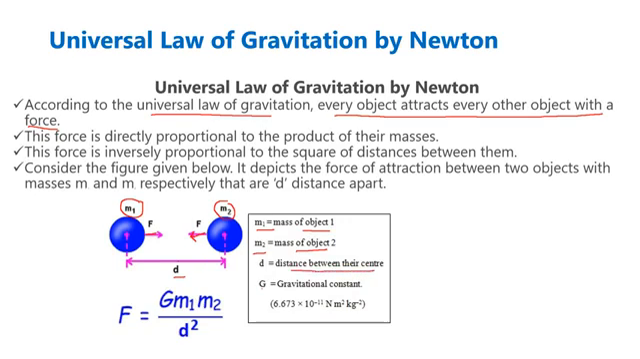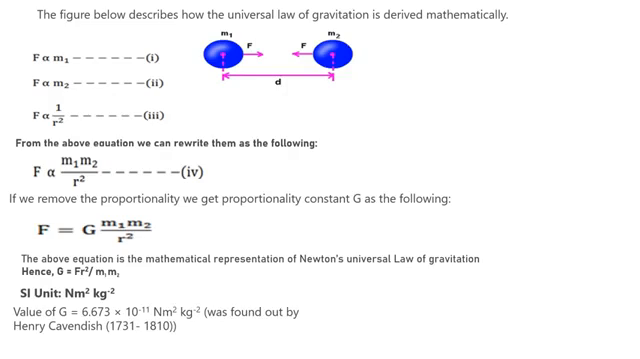And what is G? The capital G is the gravitational constant. So we have to take the gravitational constant, and the value of the gravitational constant is 6.673 × 10^-11 N m² kg^-2. How we are going to derive this, we are going to discuss in our next slide. Right, here